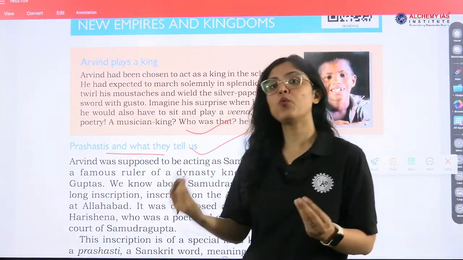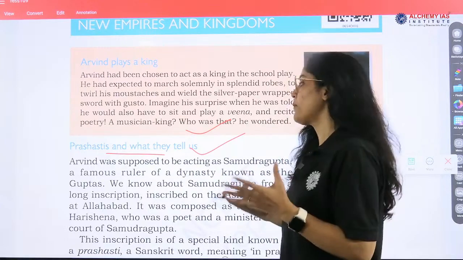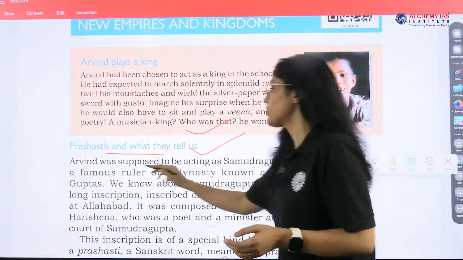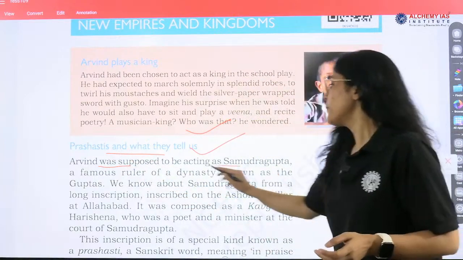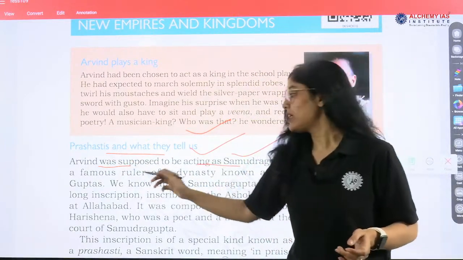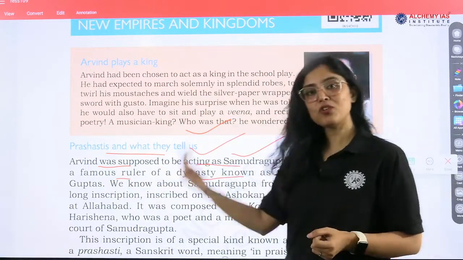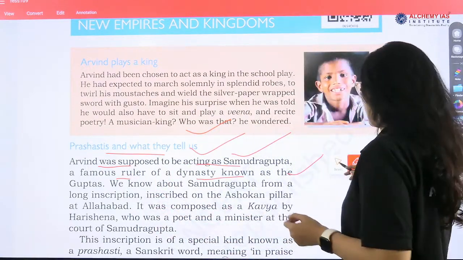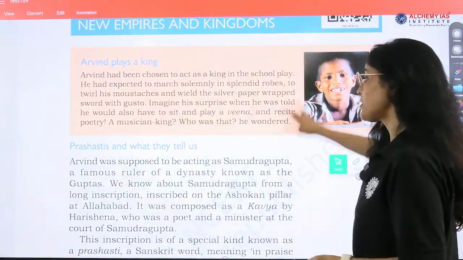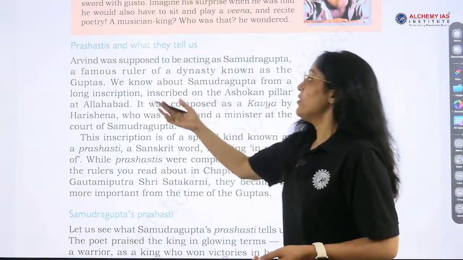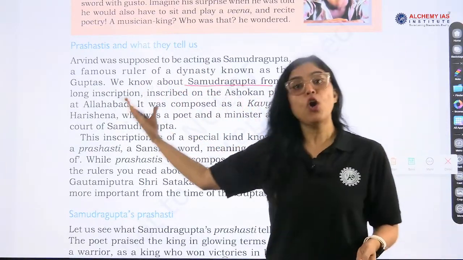Prashasti and what they tell us. What are Prashastis and how do we know about them? So there was this boy who was supposed to be acting as Samudragupta, right? Who is Samudragupta? A famous ruler of a dynasty known as the Guptas. So Samudragupta is a Gupta ruler. We know this. Now, we know about Samudragupta from a long inscription.